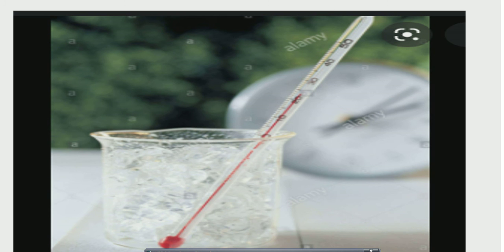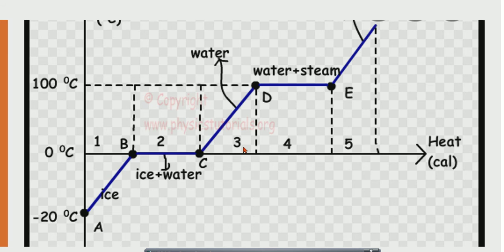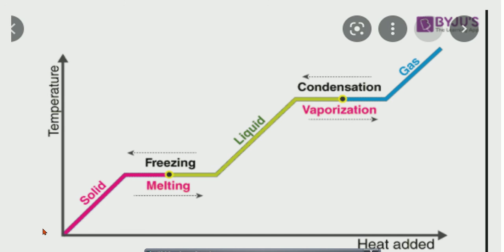That's the thing. Here the latent heat, or hidden heat, can't be sensed by an ordinary thermometer, but it helps to change the state. If I plot it graphically, temperature is on this side, as given in the book, and heat added here.